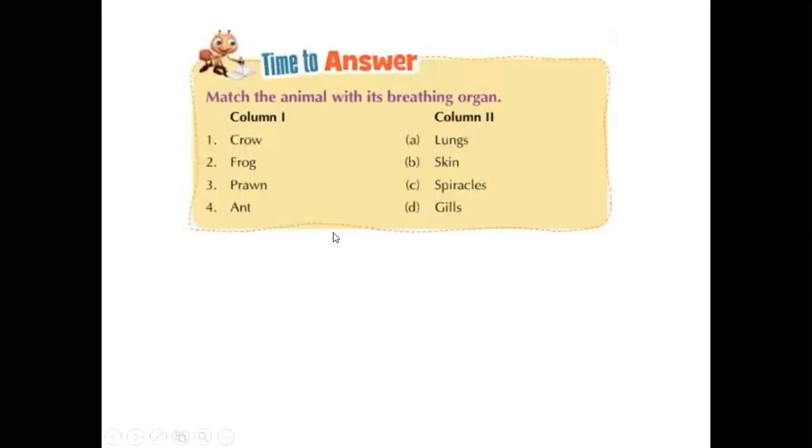Before discussion of the next organisms, fill this in. Crow respiratory organs. What are the crow's respiratory organs? Crow is a bird, so bird respiratory organs are lungs. Frog has two respiratory organs: on land it uses lungs, and in water it uses the skin. Prawn respiratory organs are the gills. And ant is an insect, so its respiratory organs are spiracles. Right?